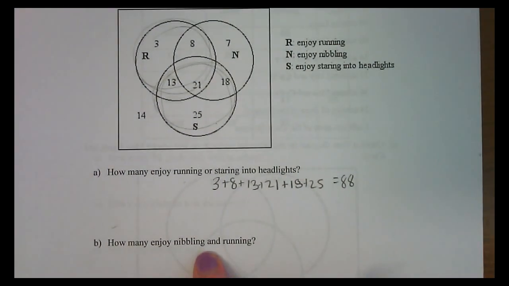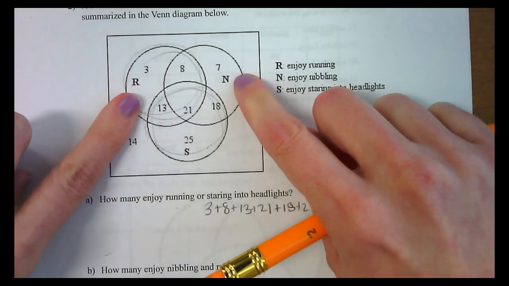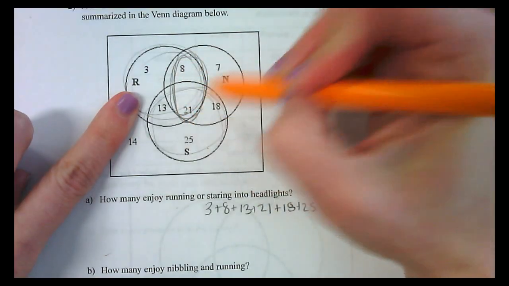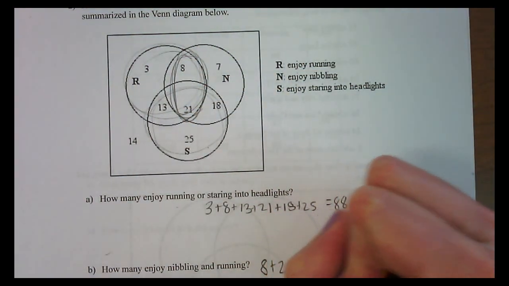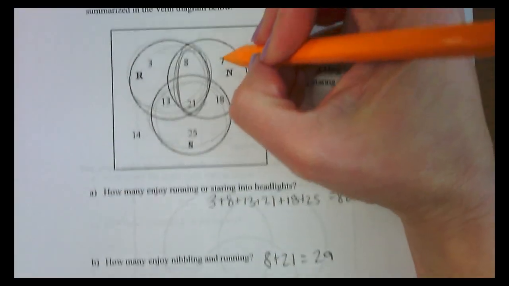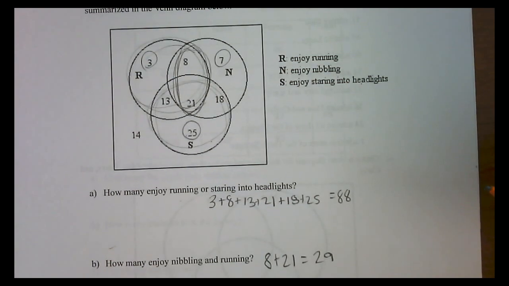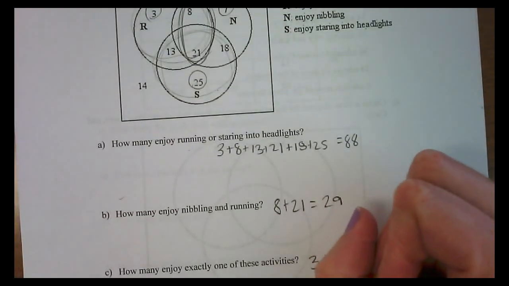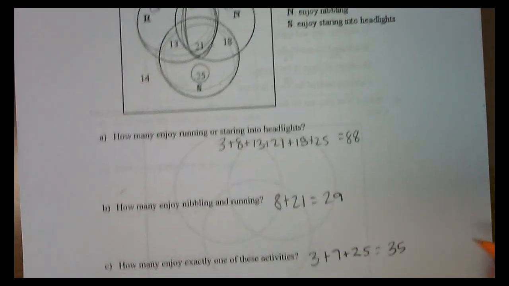How many enjoy nibbling and running? So that would be doing both of those things. So nibbling and running are going to cross here with the 8 and the 21. So that's going to be 29. How many enjoy exactly one of these activities? That's going to be these numbers that are off all by themselves. So 3, 7, and 25, which makes 35.